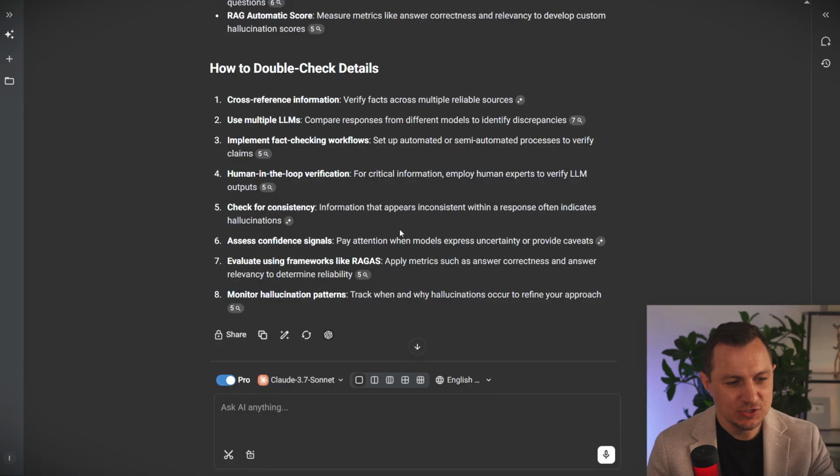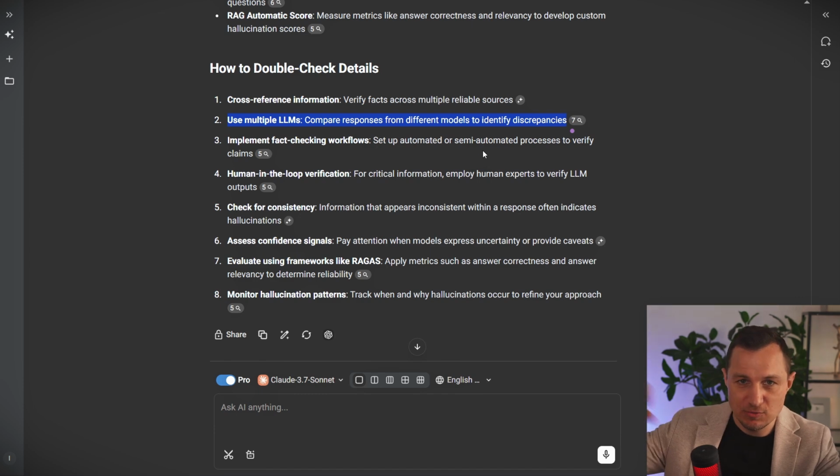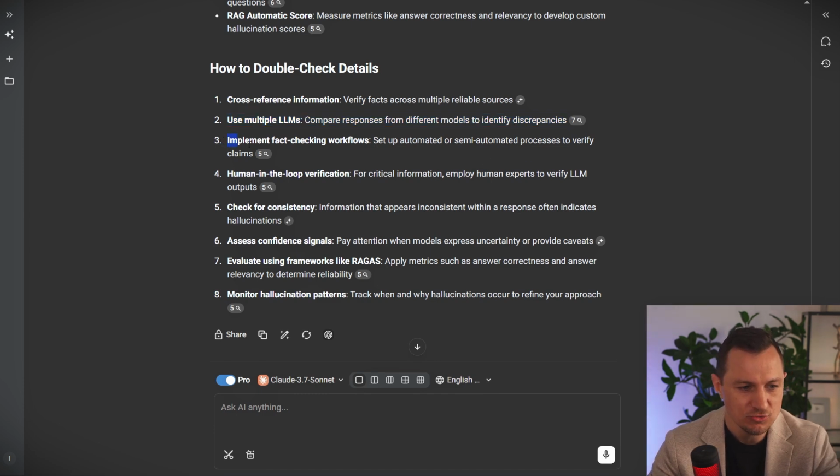Other strategies would be to use multiple LLMs. So compare the responses that you get from different large language models. So what you get from ChatGPT, what you get from Gemini, what you get from Grok, and so forth. Compare those to make sure that you get the information right. And then you could implement a fact-checking workflow. So set up automated or semi-automated processes to verify the claims. You could ask another human in the loop or yourself as being the expert in the field, for example.